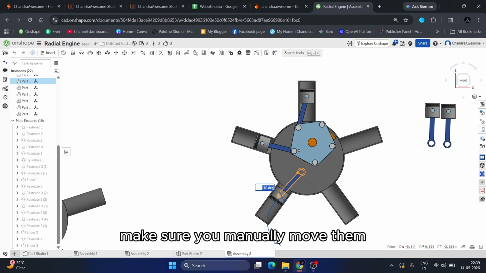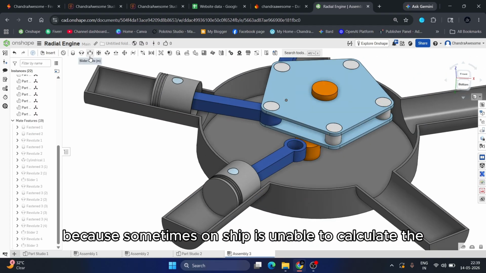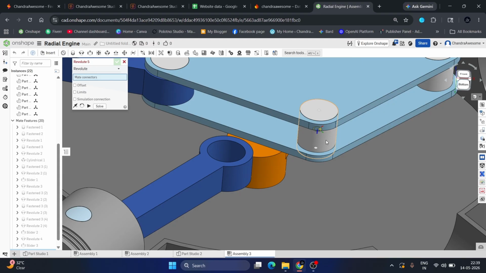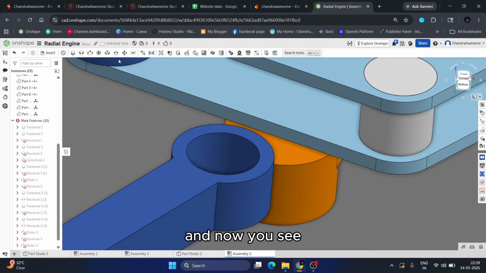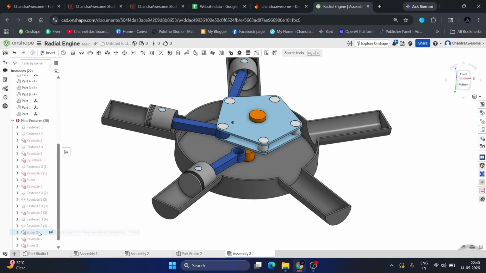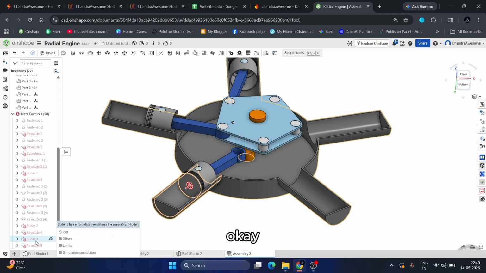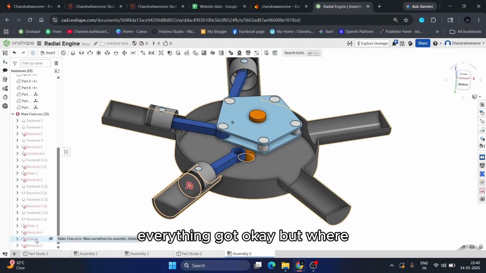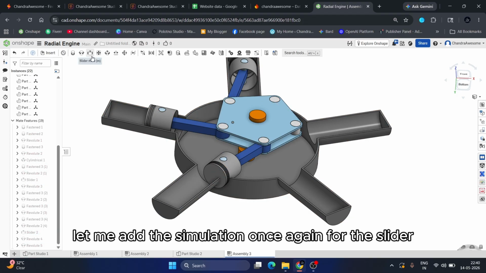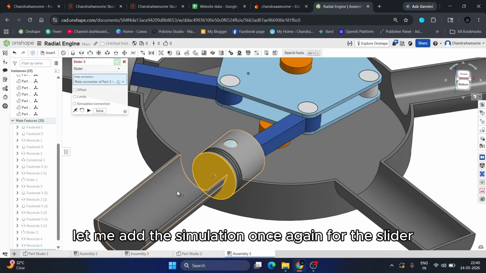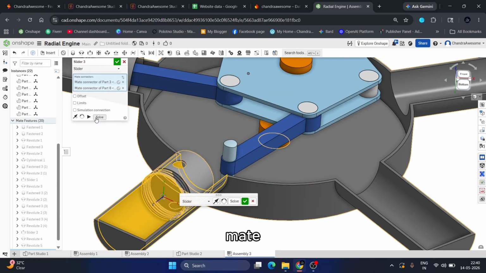Make sure you manually move them because sometimes Onshape is unable to calculate the animations correctly. And you see, okay, everything got okay, but wait, let's delete this. Let me add the simulation once again for the slider mate.